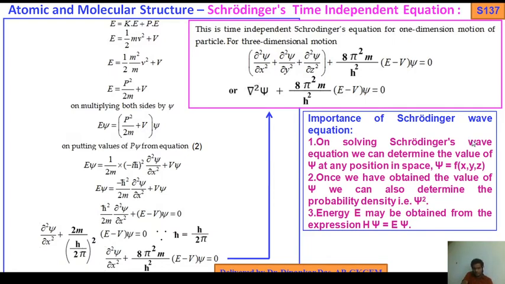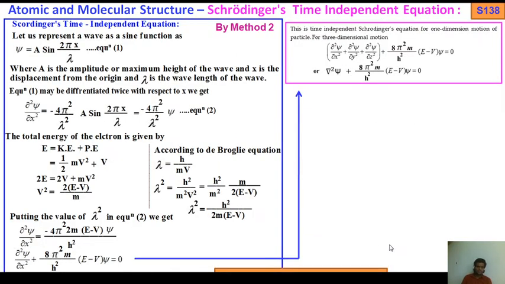On solving Schrödinger wave equations, we can determine the value of psi at any position in space. Psi is a function of x, y, z. Once we have obtained psi, we can also determine the probability density, that is psi square. Energy E may be obtained from the expression H psi equals E psi. So we should practice this derivation from method 1. Okay, next, method 2: Schrödinger time independent equation by method 2.